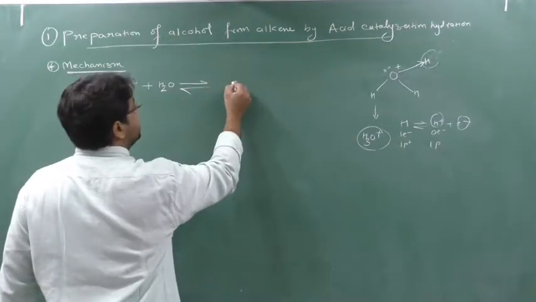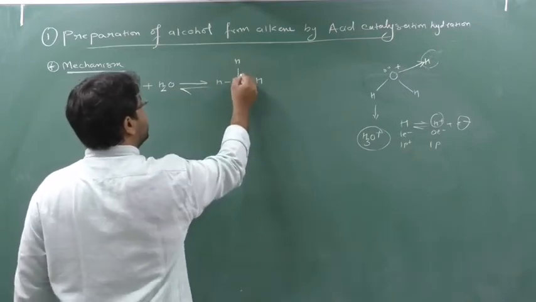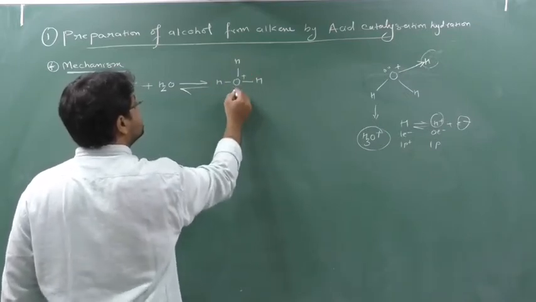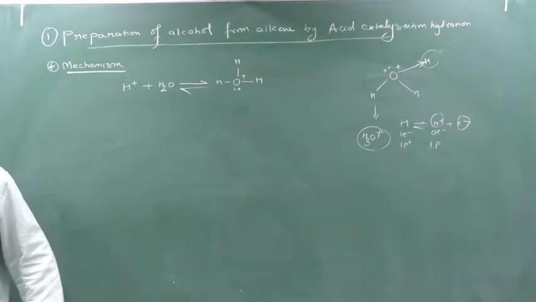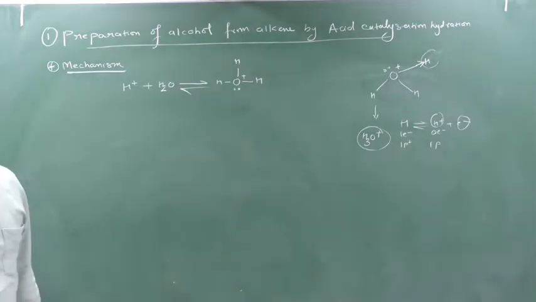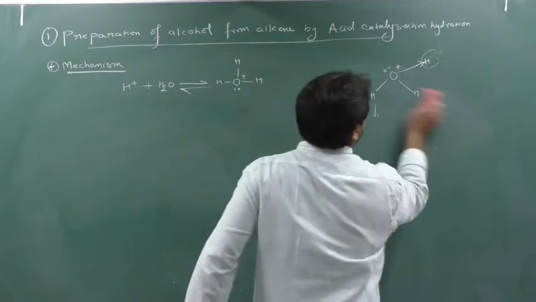So it will form what? H3O plus. How? So H here, H here, H here, and plus here. 1, 2, 3, 4, 5, 6, 7, 8. In this way, hydronium ion is formed. Clear, students? So this is the first step of the mechanism. And everyone knows this. Okay? Now see here.